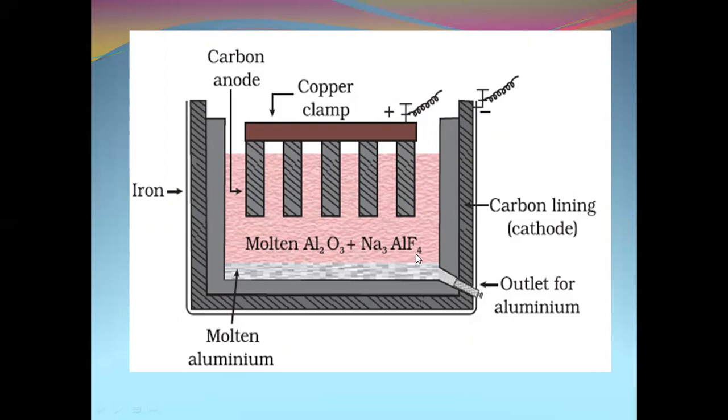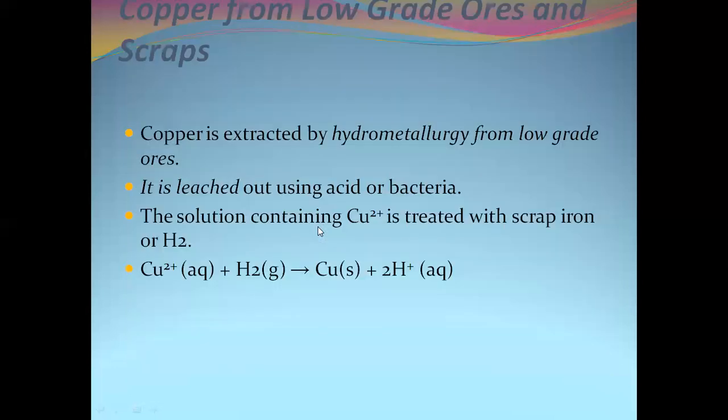It is not F4, it is F6. On applying electric current through the carbon anode and the carbon-lined cathode, oxidation takes place at the carbon rods and reduction takes place at the carbon lining. The molten aluminium is separated through a separate outlet at the bottom. This is the extraction of aluminium from bauxite ore.